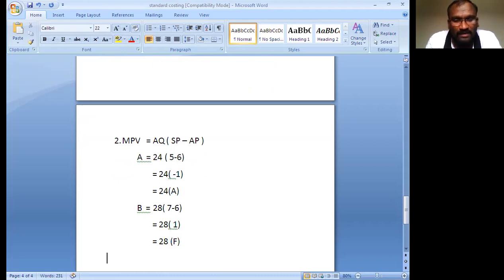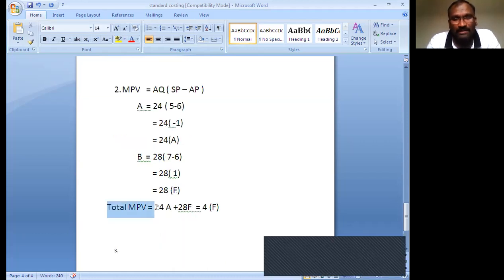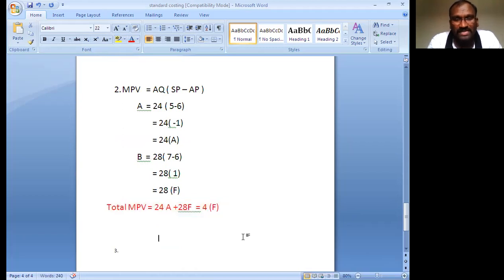Now you are getting the total. Total material price variance equals the A value, how much? 24A, plus the B value, 28F. Which is more? F is more. So 28 minus 24, you are getting 4F. 4F. F is favorable. That is the answer of material price variance. Material price variance also completed. I will explain one more, material usage variance.